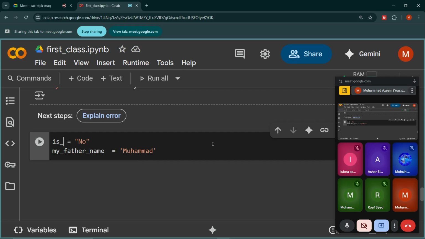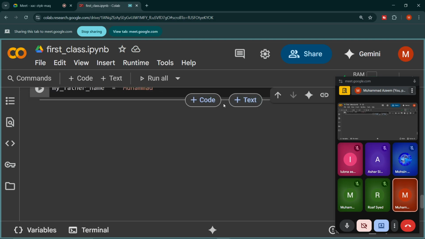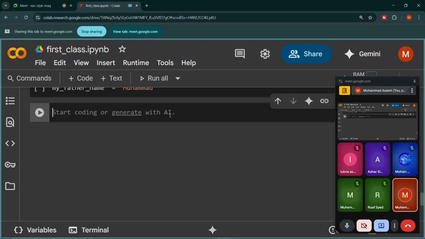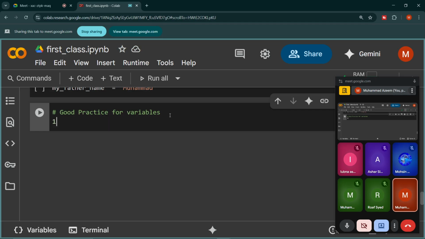Yes. Okay. So the good practice for writing a variable name is what? That we keep the letters in smaller case. This is a good practice. Usually programmers write the variables in smaller case.